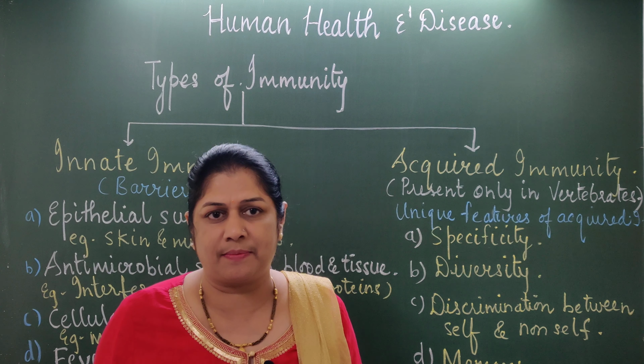Such type of immunity is present only in the vertebrates. This acquired immunity has unique features. The unique features, the properties of the immune system, are first specificity, the second is diversity, the third is discrimination between self and non-self, and the fourth is memory.